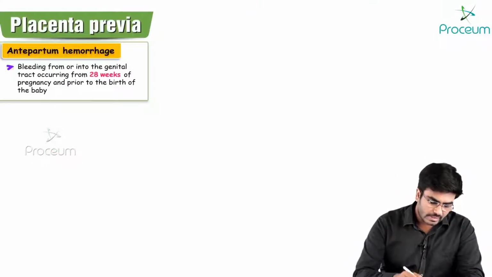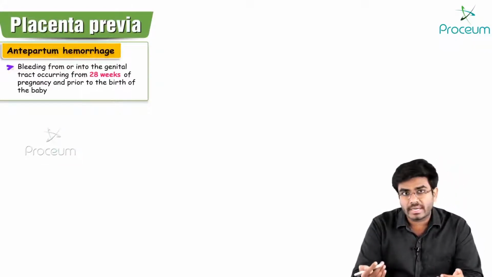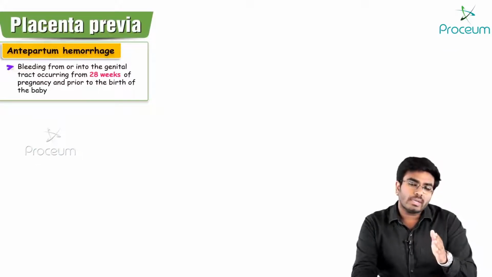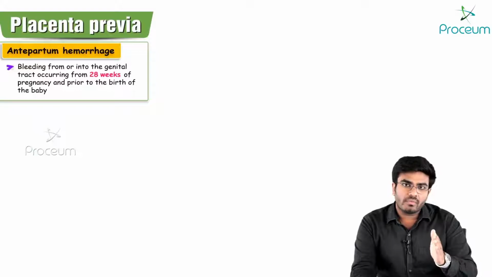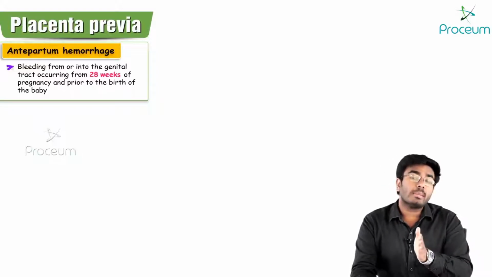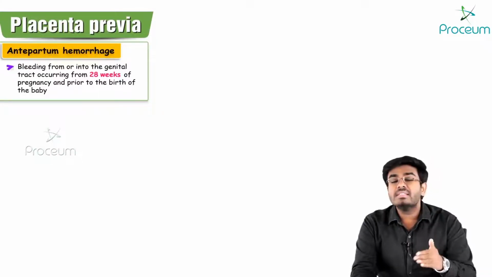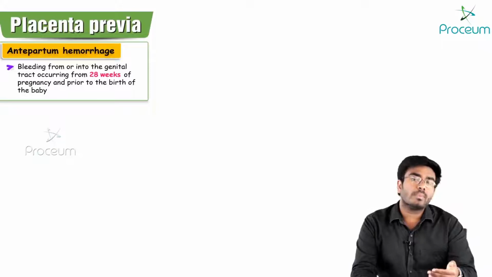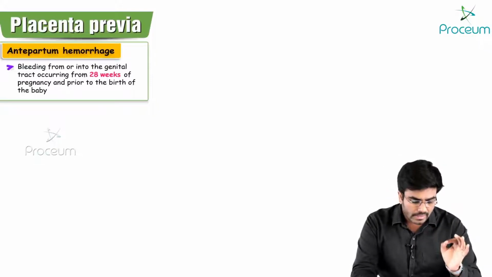The definition is bleeding from the genital tract or bleeding into the genital tract after 28 weeks of gestation. That is after the period of viability, if there is any hemorrhage till the time of birth. So after 28 weeks till the time of birth, if there is any hemorrhage into or from the genital tract, that is known as antepartum hemorrhage.